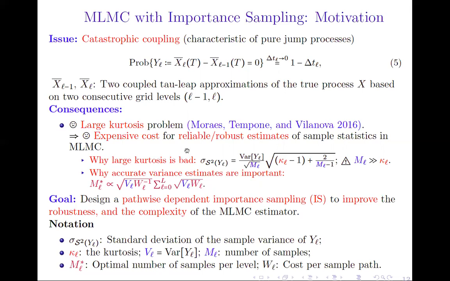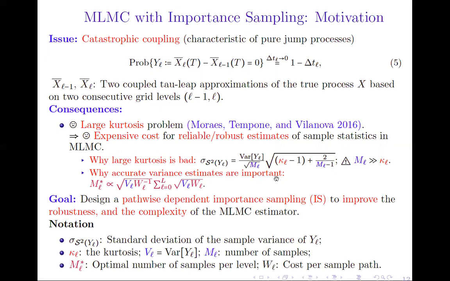Now, why large kurtosis is bad can be seen through the expression of the standard deviation of the sample variance of the random variable Y L, where we see here that in order to have accurate estimates of the variance of Y L, one needs to control the standard deviation, which means that we need a number of samples that is much larger than the kurtosis. So if the kurtosis is large, this induces an expensive cost to get reliable estimates of the sample variance.